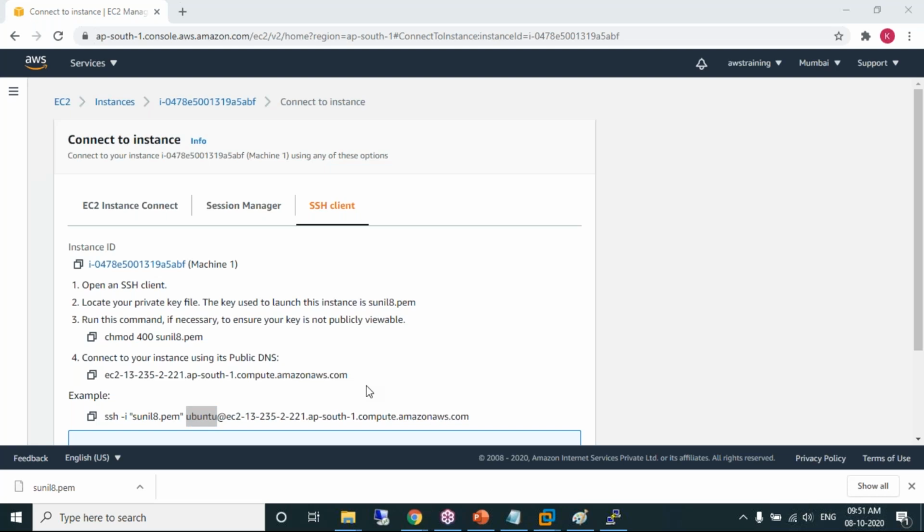Okay, we have created an Ubuntu operating system. Instead of Ubuntu, you want to experience CentOS. CentOS also comes with free tier. You can experience with CentOS. It's the same process, Virendra. You can also experience Red Hat Linux. Red Hat also comes with free tier. Make sure you're taking the free tier eligible ones.